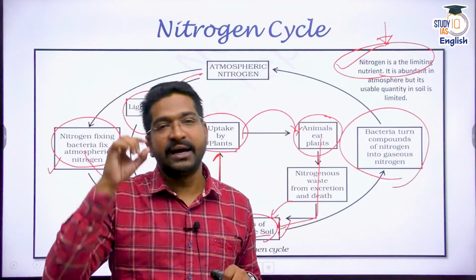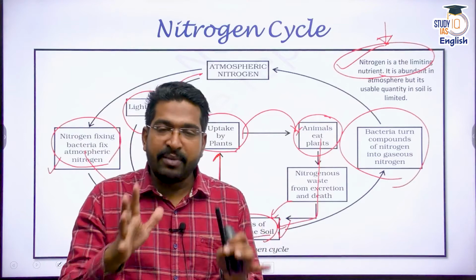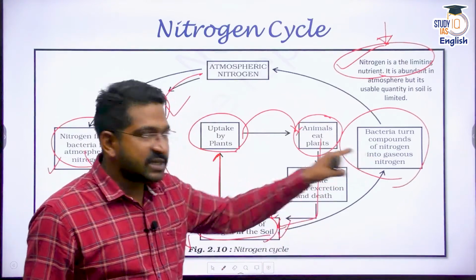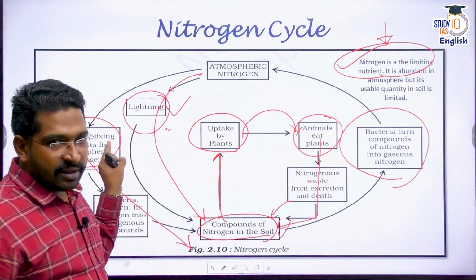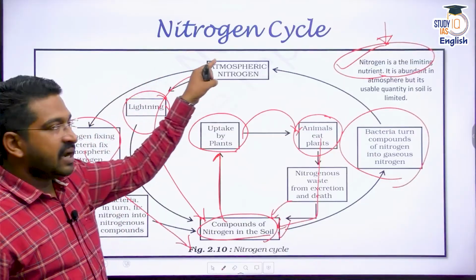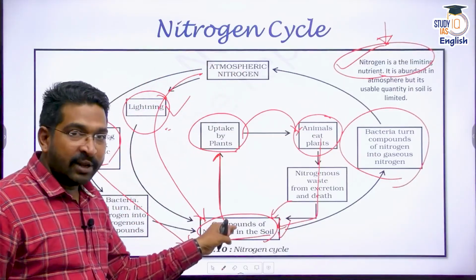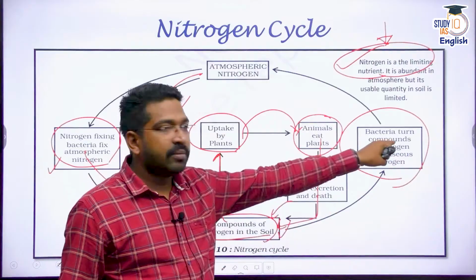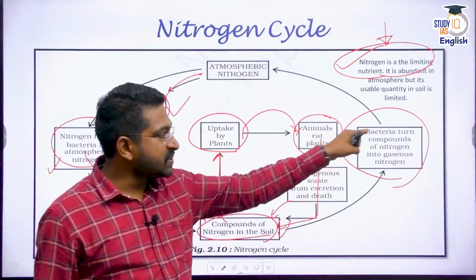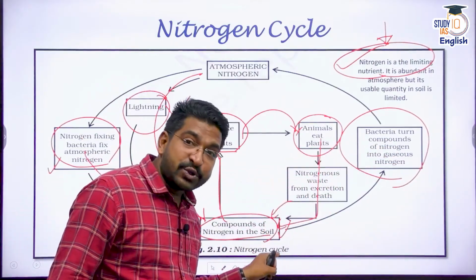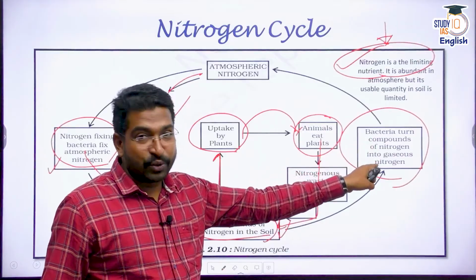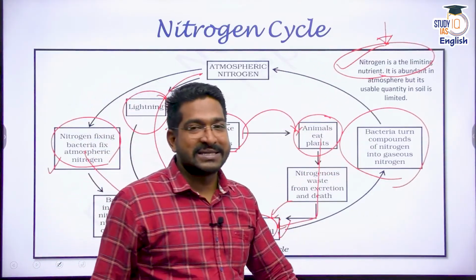These are nitrifying microorganisms, which fix nitrogen from the atmosphere into the soil, and denitrifying microorganisms, which turn the nitrogen directly from the soil back into atmospheric nitrogen gas.